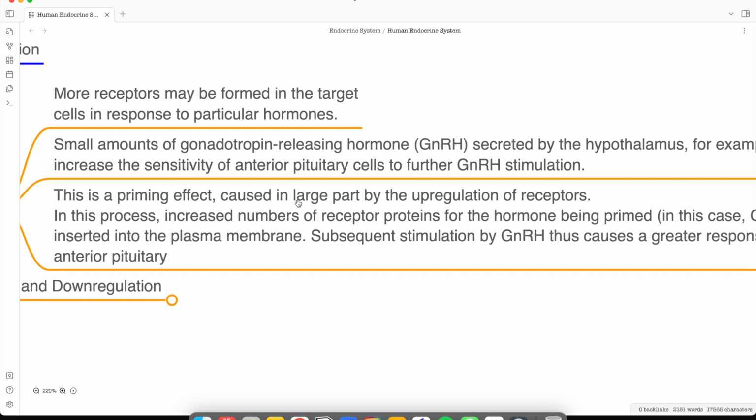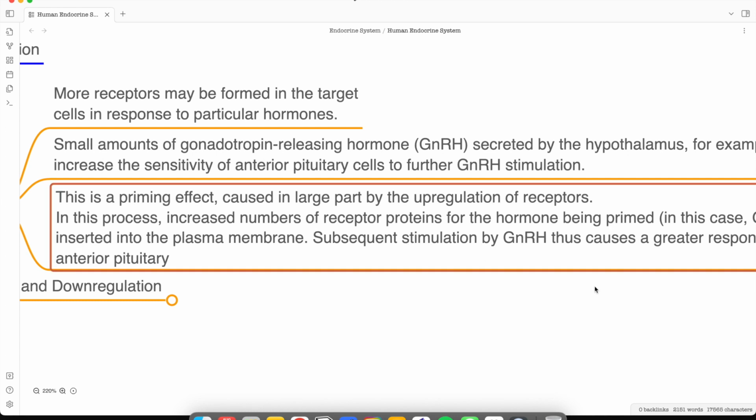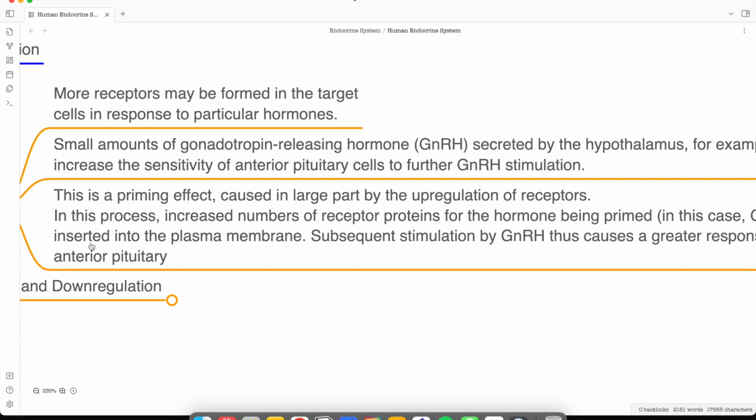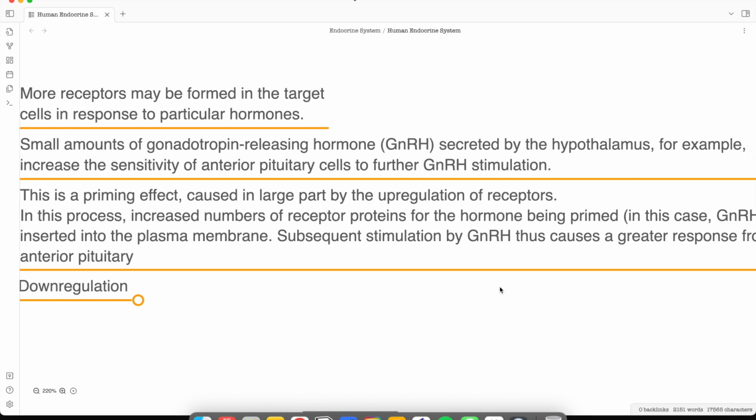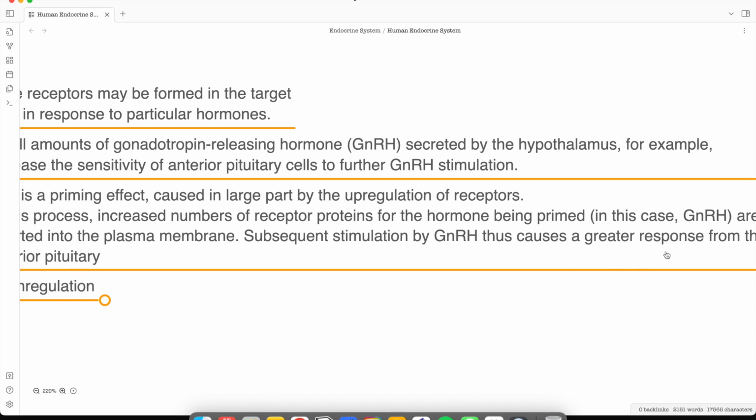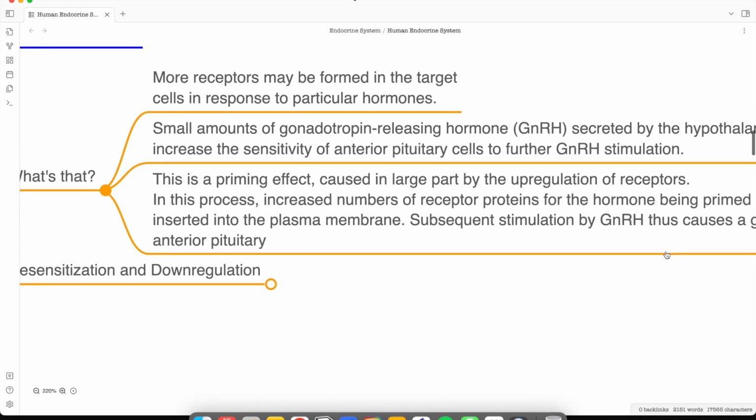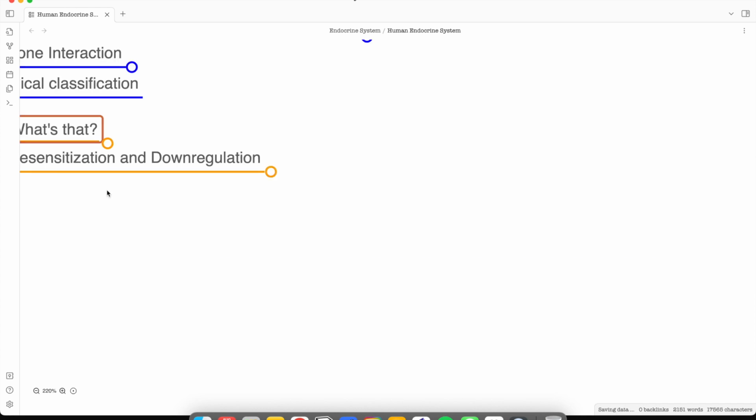This is the priming effect, caused in large part by the upregulation of the receptors. In this process, an increased number of receptor proteins for the hormone being primed are inserted into the plasma membrane. Subsequent stimulation by GnRH thus causes a greater response in the anterior pituitary. Hope the freestyle helped, and hope you get the idea.